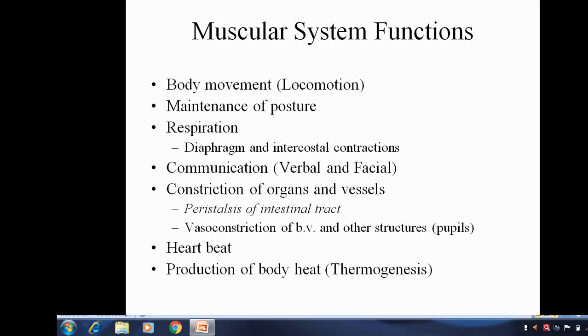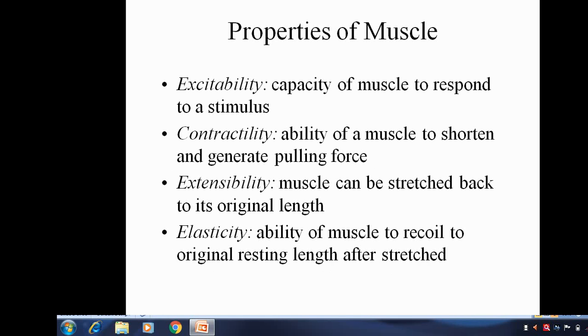When I see the properties of the muscle, basically the most important property is excitability, that is the capacity of muscle to respond to a stimulus. Contractility, the ability of a muscle to shorten and generate pulling force, is contractility.